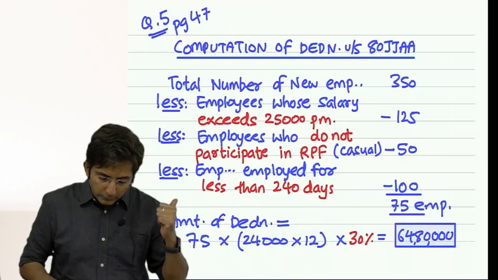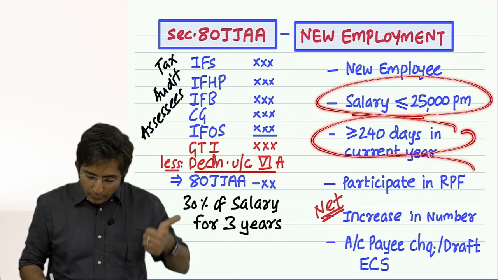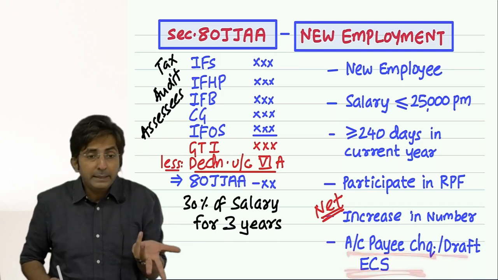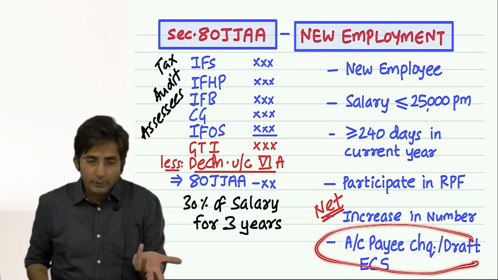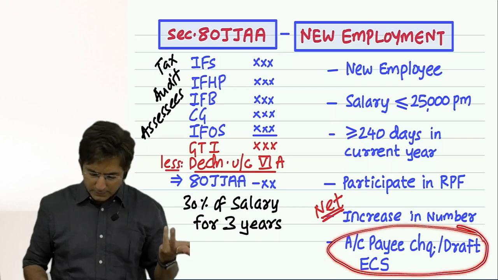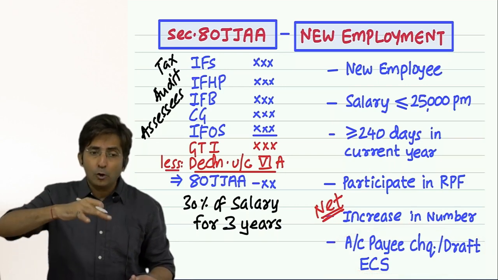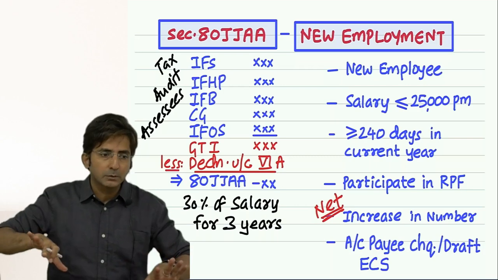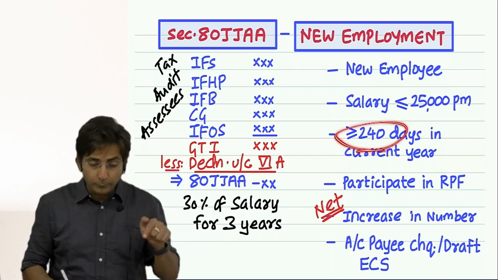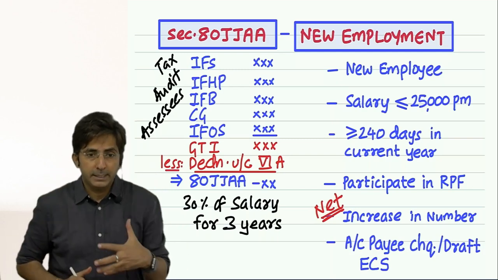See, did you check all the knowledge was used? You required this knowledge, you required this knowledge, you required this knowledge, okay? Yes, this point was not tested. They didn't say how the salary was paid. When the problem is silent, we make a positive assumption that the payment of salary was done by account payee cheque, draft, or ECS. What is ECS? Electronic Clearing System. That was our assumption, okay? But the main points of knowledge were tested. Even that 150 days knowledge was tested. So this was a comprehensive sum on 80JJAA.